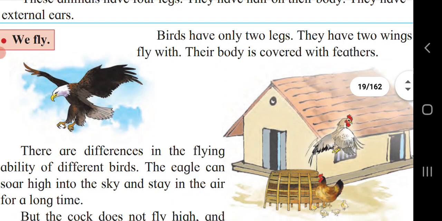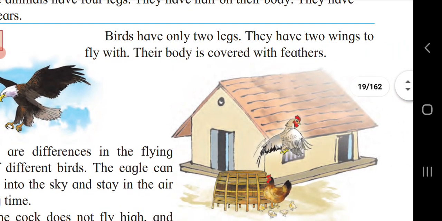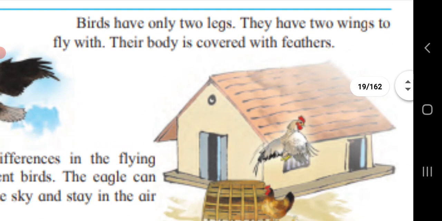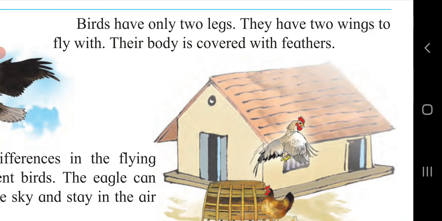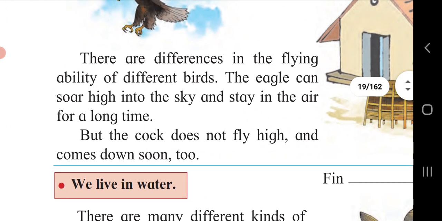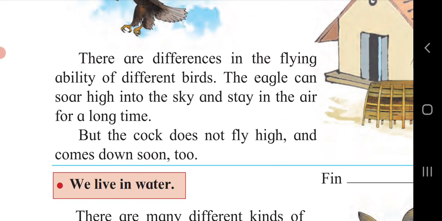We fly. Birds have only 2 legs. They have 2 wings to fly with. Their body is covered with feathers. So here, these are differences in the flying ability of different birds. The eagle can soar high into the sky and stay in the air for a long time. But the cock does not fly high and comes down soon.